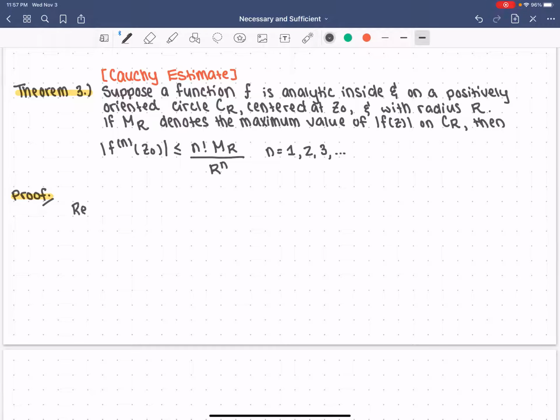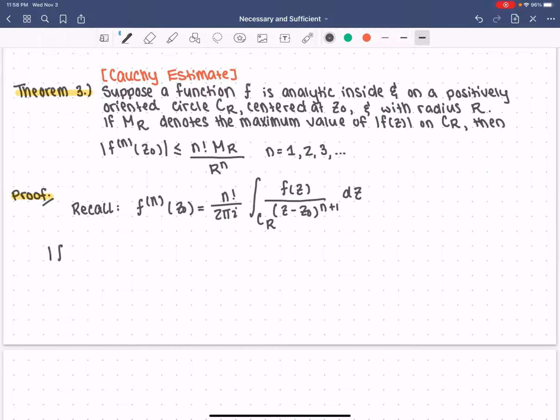So I'm going to say recall. Remember, we have f as analytic inside and on a positively oriented circle CR centered at z0. So by the extension, we know that the nth derivative of f at z0 is equal to n factorial over 2 pi i, integral over CR of f of z divided by z minus z0 to the n plus 1 dz. And we're also going to use the basic estimate here, so this is a good reminder of how we can bound the modulus of a contour integral. So let's start bounding things.